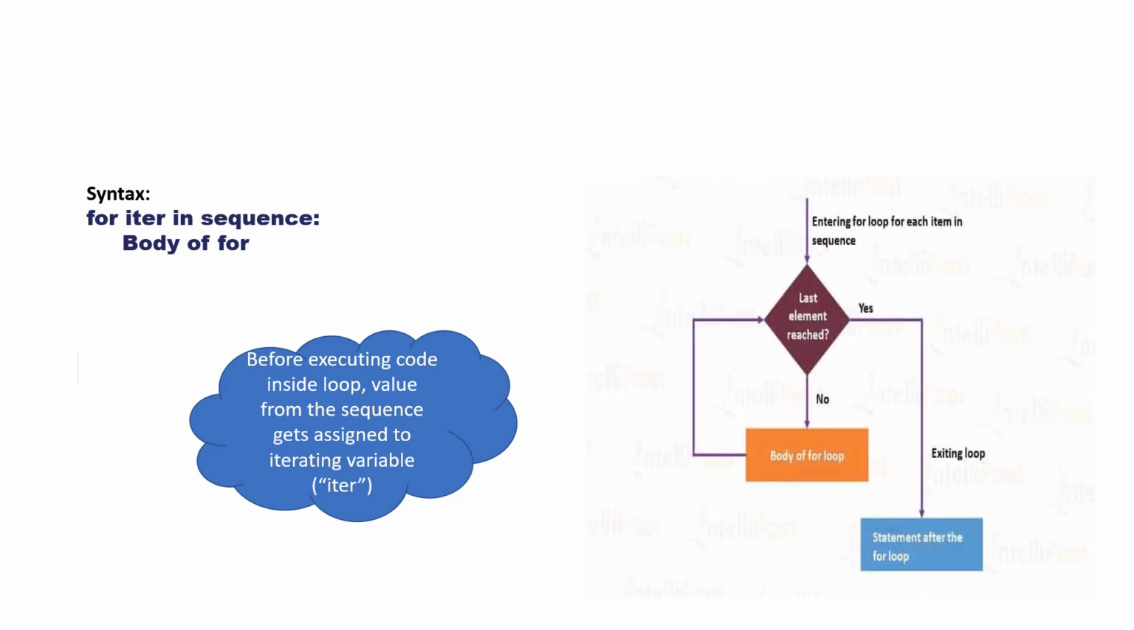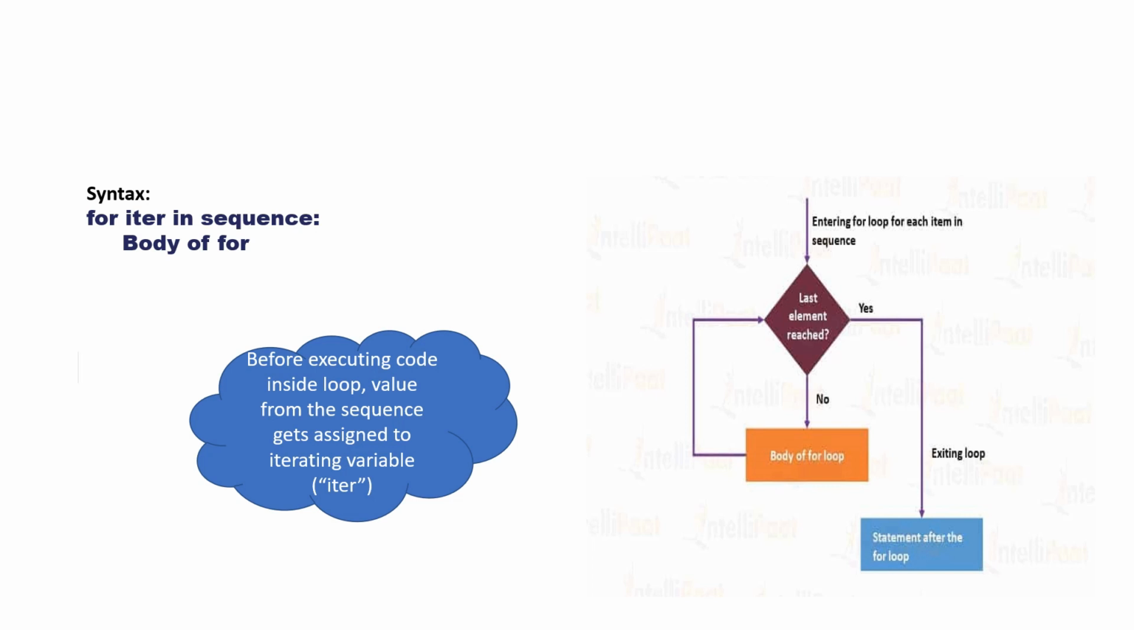And here, to give an example, the sequence can be a list. So the values present in the list will be stored in the iter variable one by one. It will start from index 0 and it will go till the last index. This is the flow chart. So we know in for loop how many times we execute this statement, that is how many times we have to iterate the body.